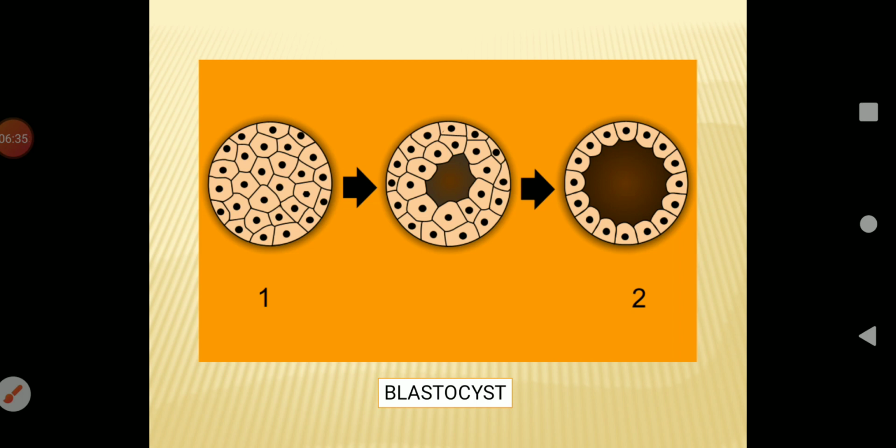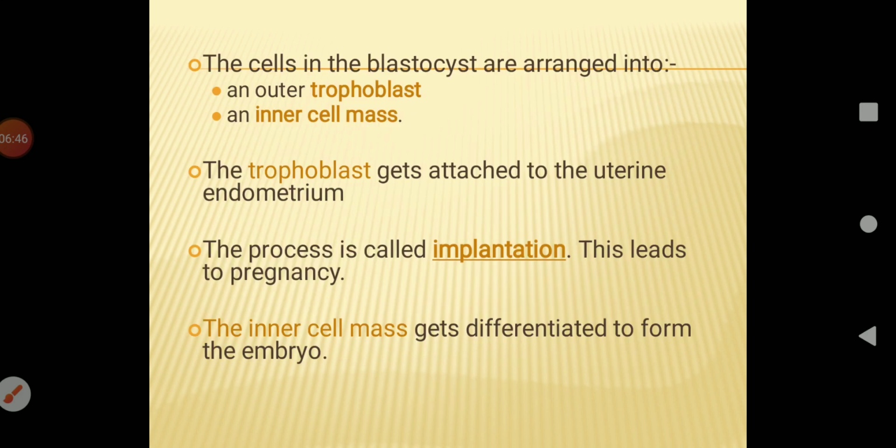Once the blastocyst stage is reached, about 5 days after fertilization, it is ready and depends upon the mother for nutrition. Here the blastocyst cells are arranged into trophoblast and inner cell mass. The trophoblast gets attached to the uterine endometrium and this process is called implantation.